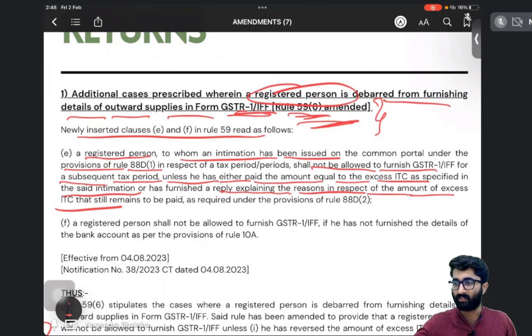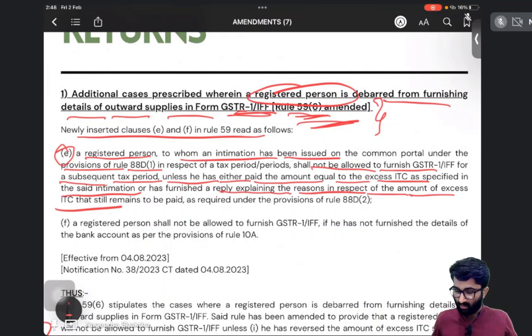You have to explain what is your reason. If you don't do it, then for next month, GSTR 1, no. You cannot file GSTR 1 for the next month if you don't reply or if you don't pay. So this is one point. First we have discussed rule 88D. Later, if you don't do this, there will be penalty plus 73 and 74, demand and recovery. On top of that, it says you are not allowed to file GSTR 1 for the next month.